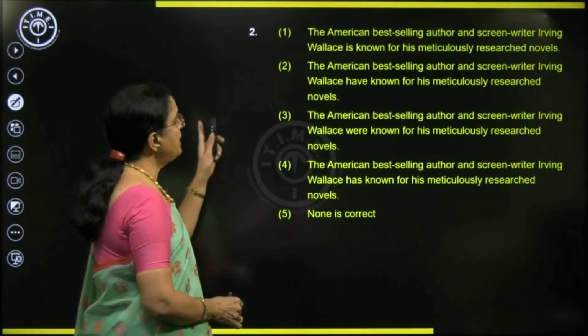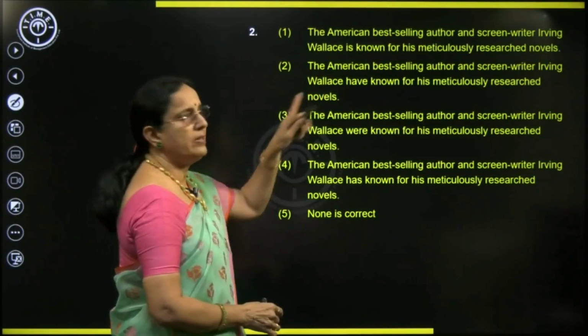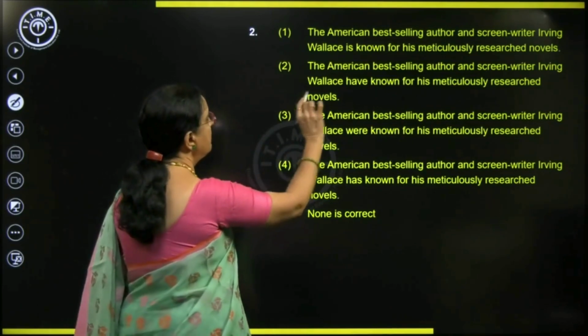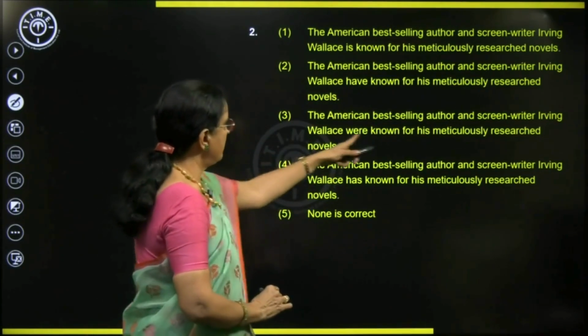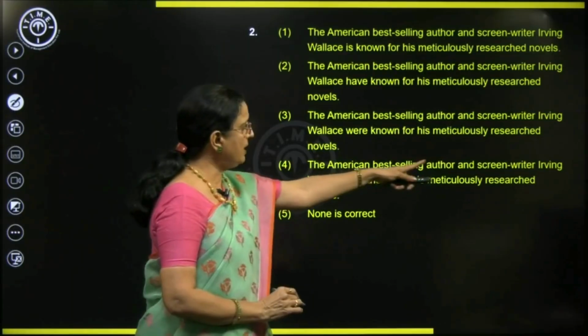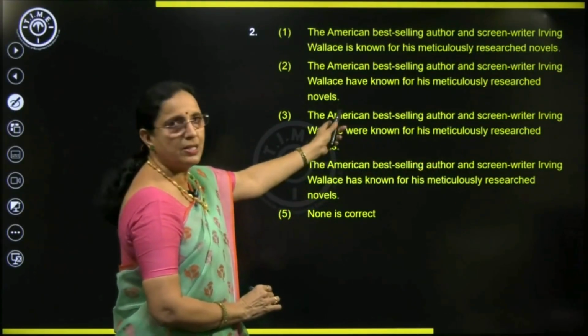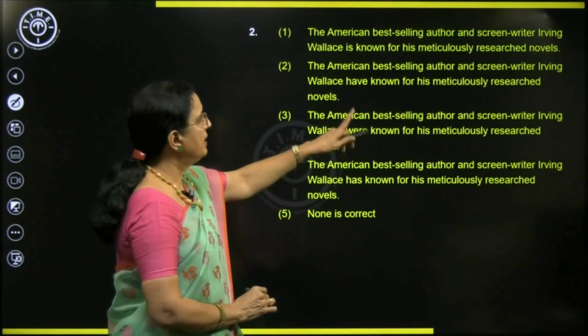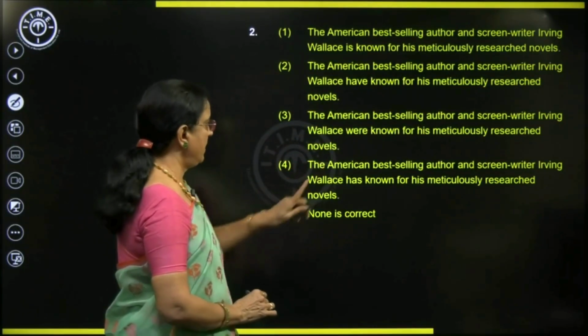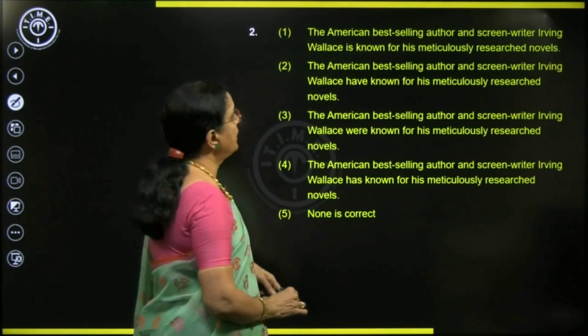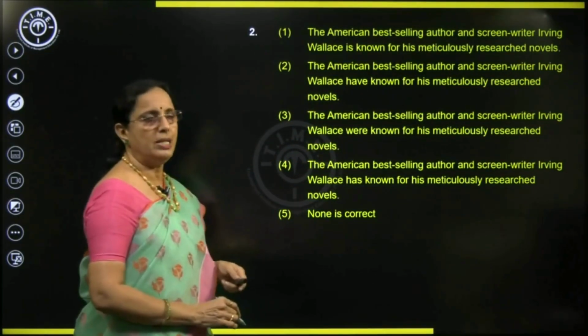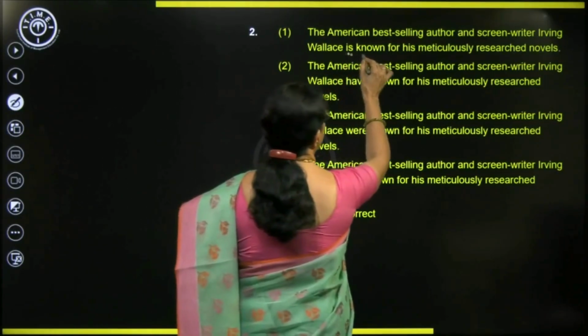Ready. The American best-selling author and screenwriter. The American best-selling author and screenwriter. No correction. First line is perfect. Irving Wallace. Correct. He is known for his meticulously researched novels. Fine. He is known for his.